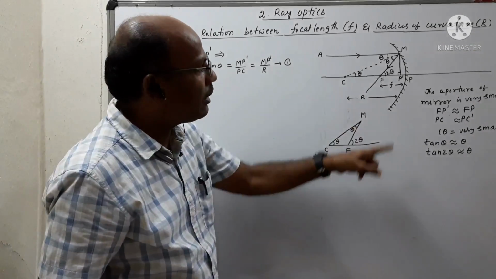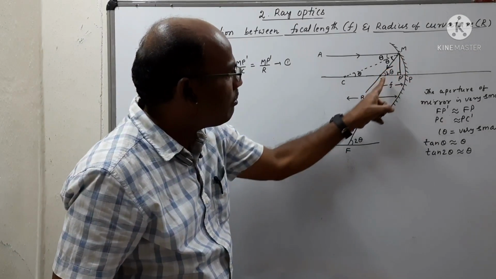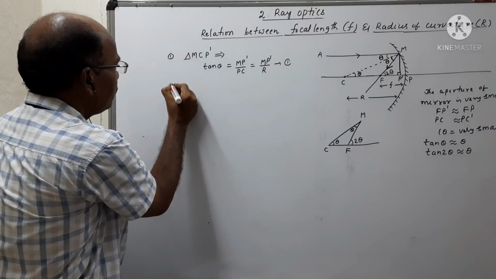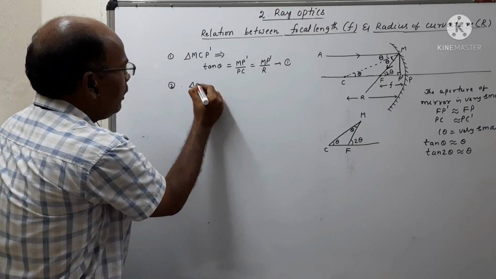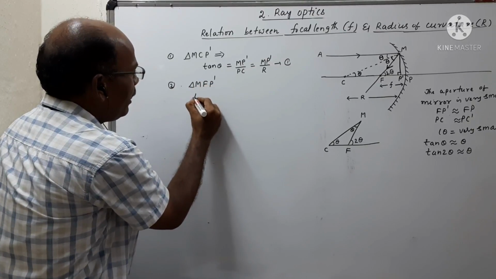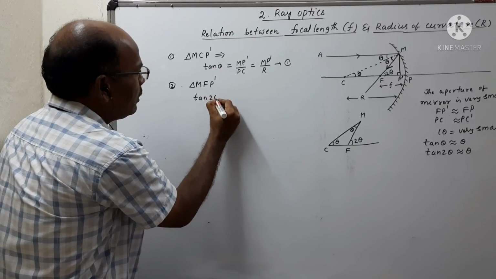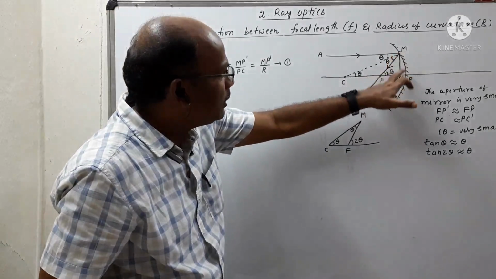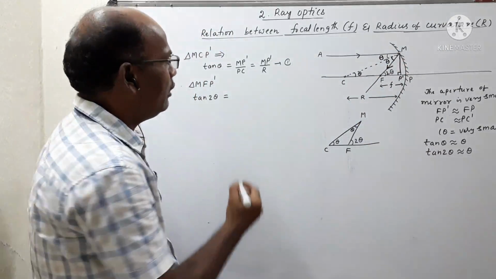Again, from the other triangle, MFP dash, we can find the value of tan 2 theta. So tan 2 theta is again opposite side by adjacent side.